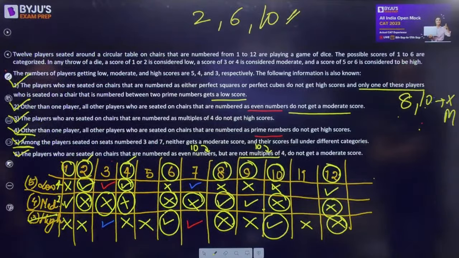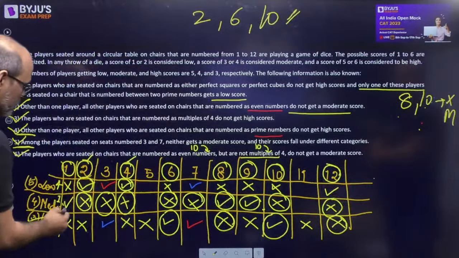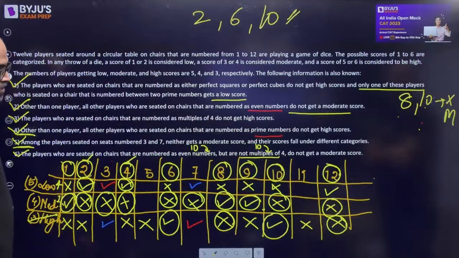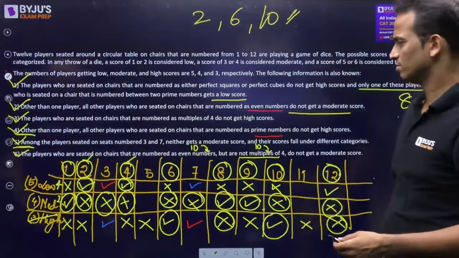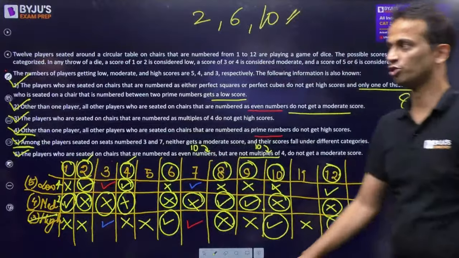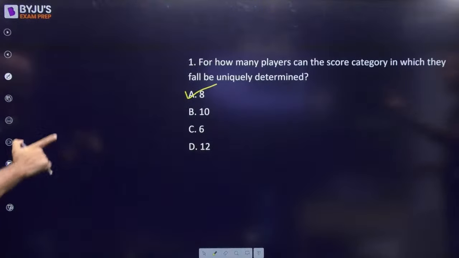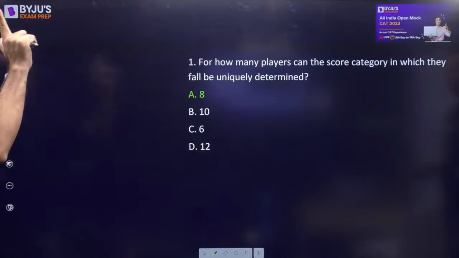Anything else? So how many medium have we got? 1, 2, 3. 3 medium. Alright, now between 5 and 11 we are not sure, and between 3 and 7 we are not sure. Okay. So now the first question, 8 is the correct answer for this. Okay. Let's move on to the next one.